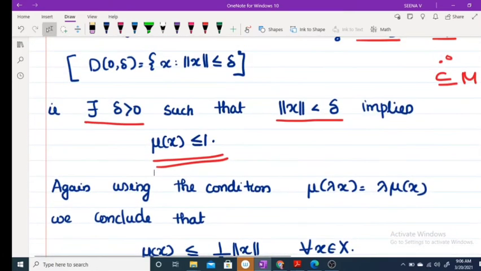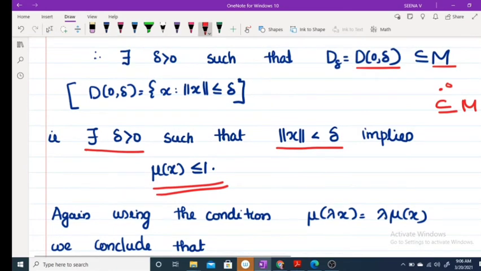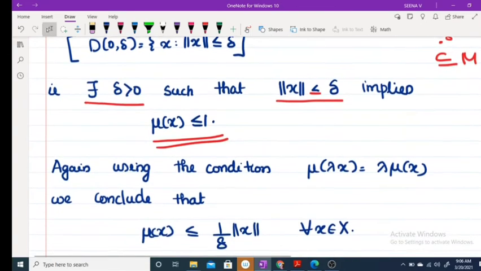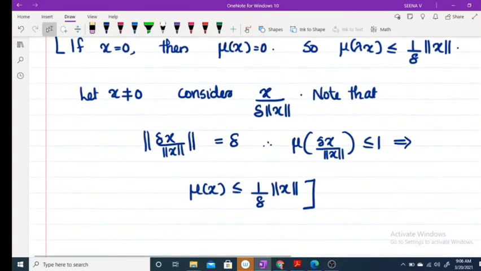So what we get is, the norm of this equal to delta implies mu of this is less than or equal to 1.